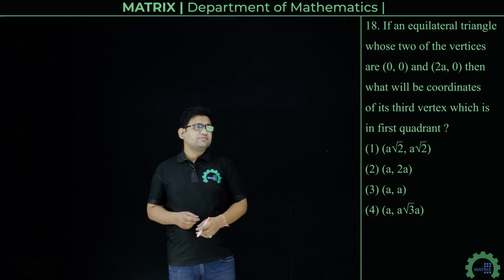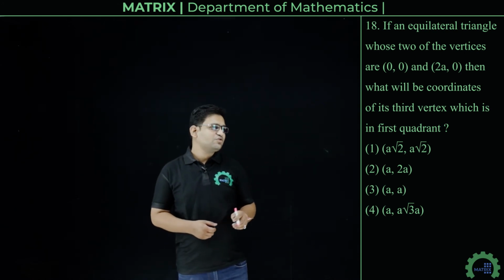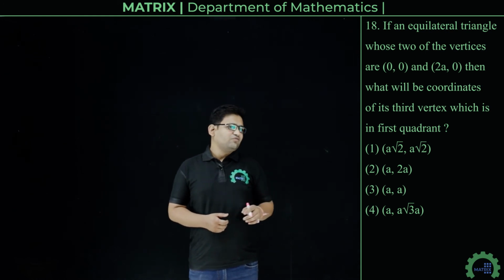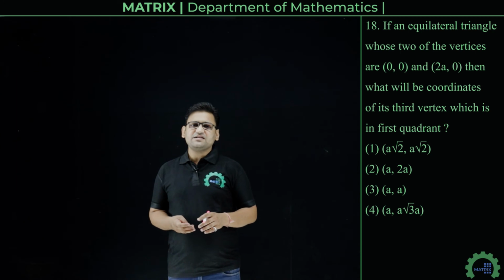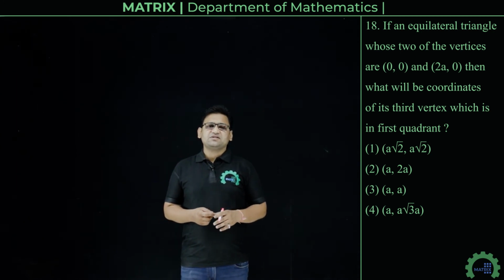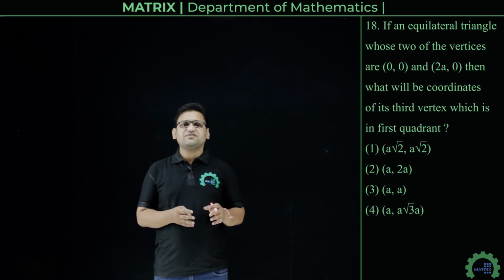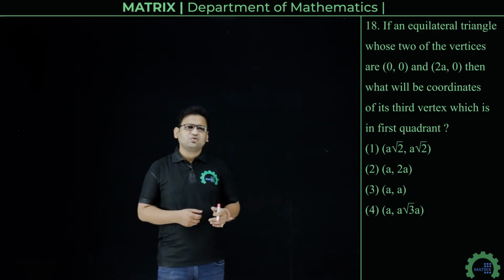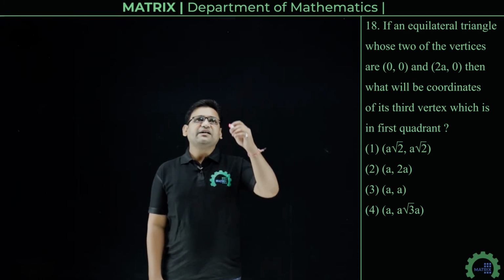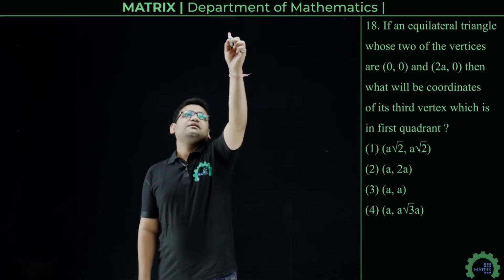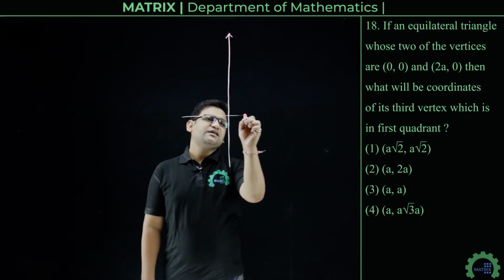The next question is, if an equilateral triangle has two of its vertices at 0, 0 and 2a, 0, then what will be the coordinates of its third vertex which is in the first quadrant? That is, we have been given 2 vertices of an equilateral triangle, and we have to find its third vertex which is in the first quadrant. So to find this, first we will plot these points on a rectangular Cartesian coordinate plane. Let us suppose this is the y-axis and this is the x-axis.